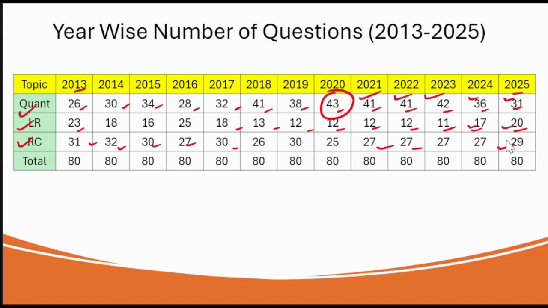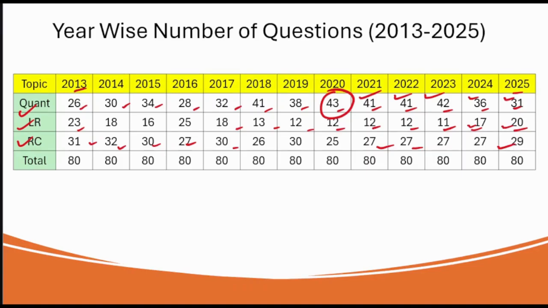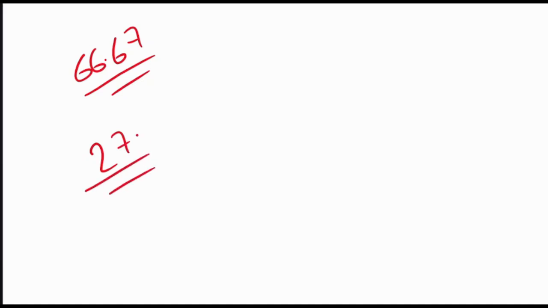As we all know, in the CSAT paper we need to score 66.67. Approximately how many questions do you need to get correct? There are a total of 80 questions, and out of those we need about 27 questions 100% correct. So if you have attempted 27 questions and you are 100% sure of them, you can cross this particular paper.